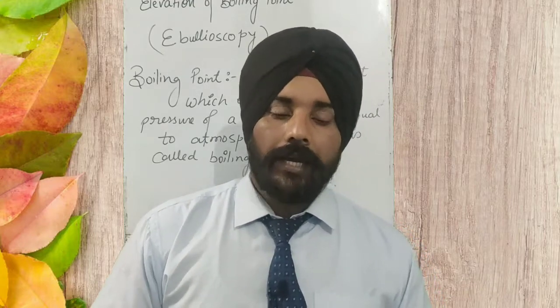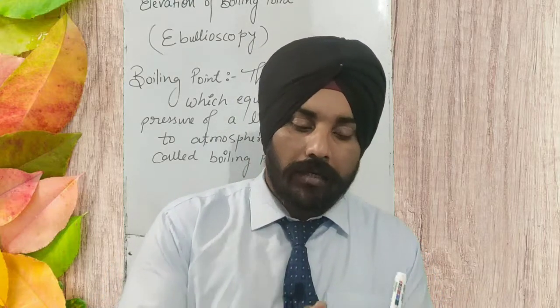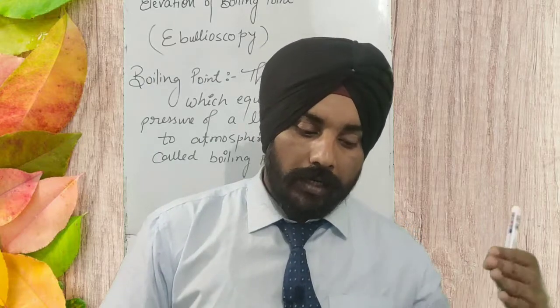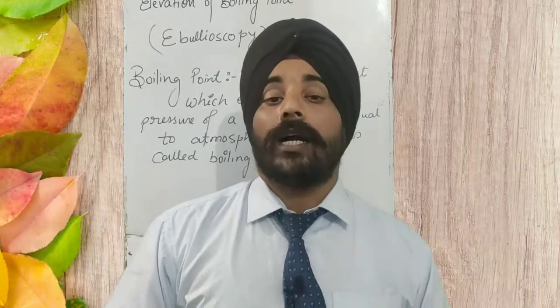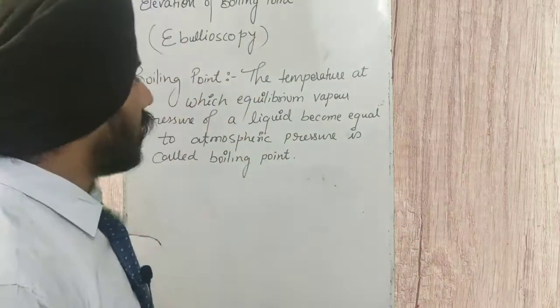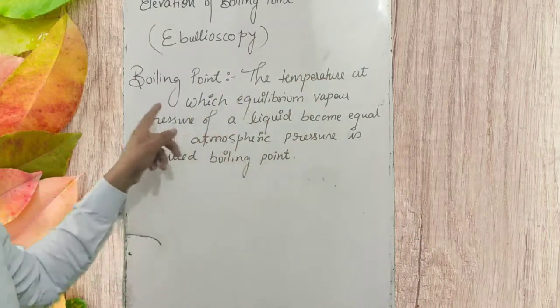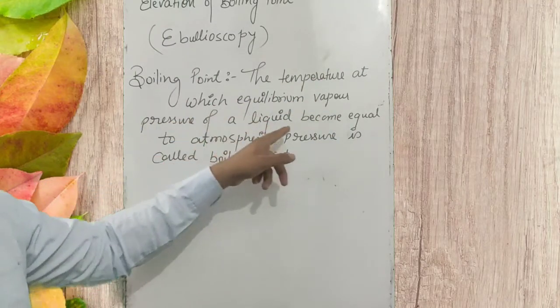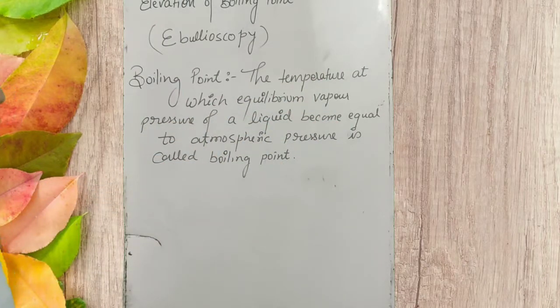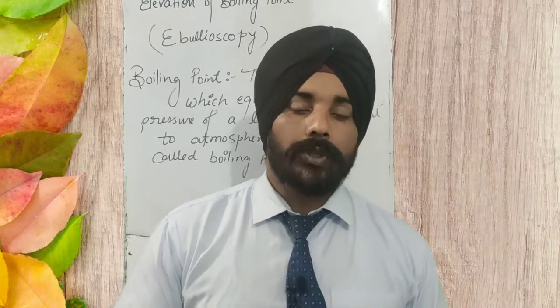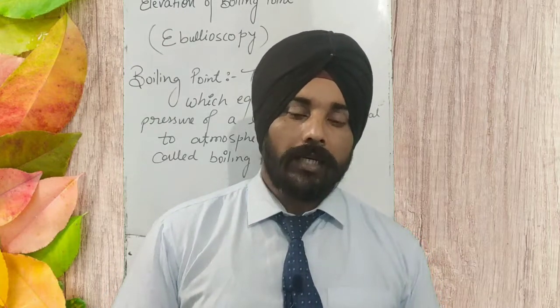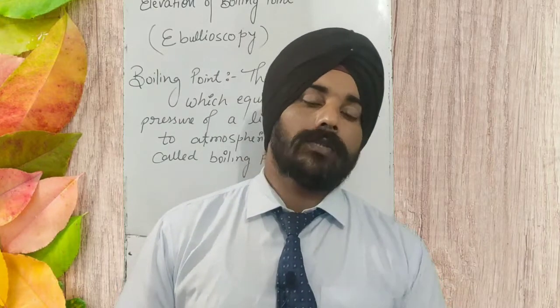So what did we come to know from this discussion about the boiling point of a liquid? The boiling point of a liquid is the temperature at which the vapor pressure of the liquid becomes equal to the atmospheric pressure. I have written the same definition on the board: the temperature at which the equilibrium vapor pressure of a liquid becomes equal to the atmospheric pressure is called the boiling point. We are actually talking about solution, and a solution is made up of solute and solvent.